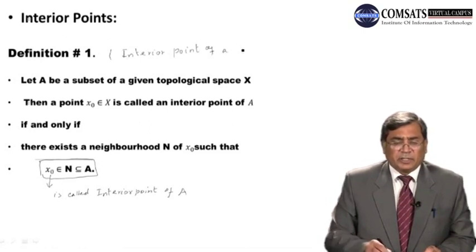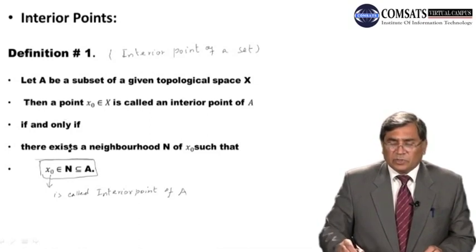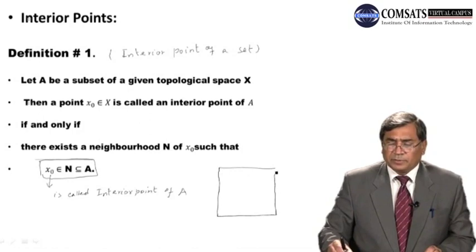So here we are taking A as a subset of a topological space X, then a point x naught belonging to X is called an interior point of A. This is a point of X but is an interior point of A if and only if there exists a neighborhood N of x naught such that this relation holds. So dear students, here is the situation. We have X, a topological space.